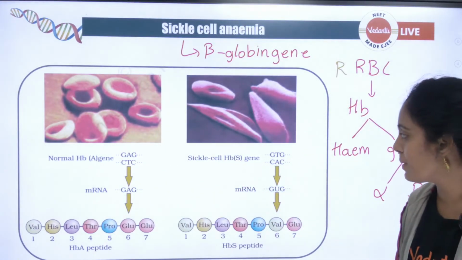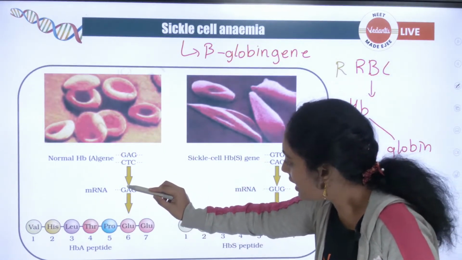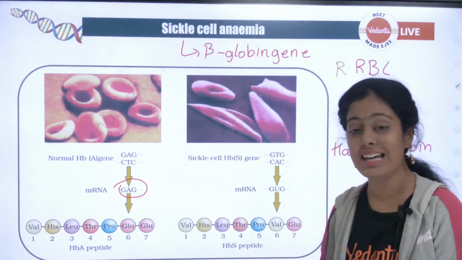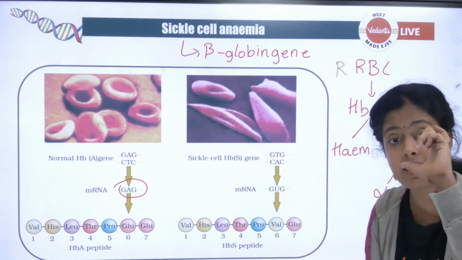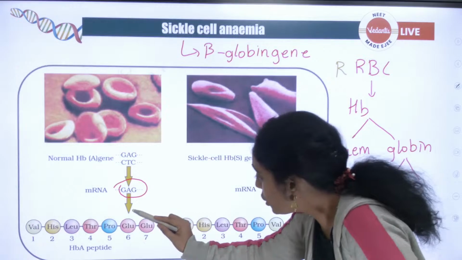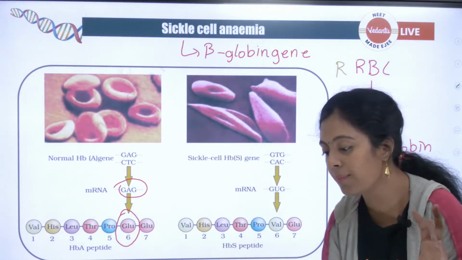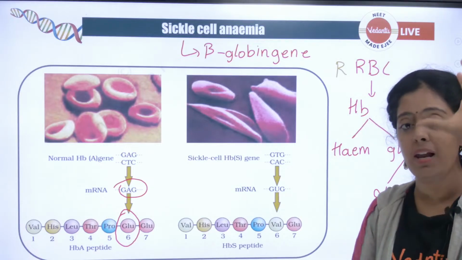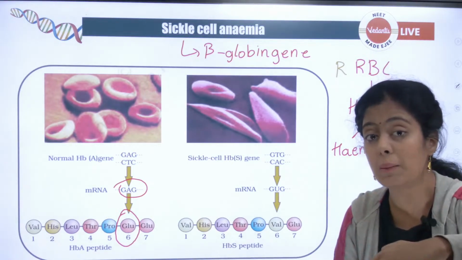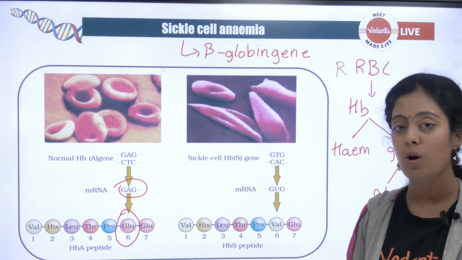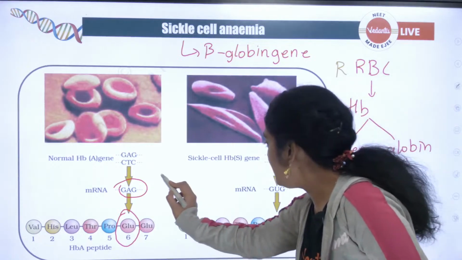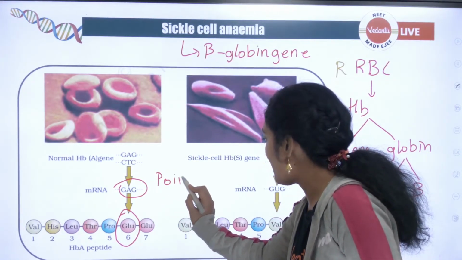Okay, what is happening, children? GAG is there. What is there in our mRNA? GAG is there. Glutamate is synthesized as the sixth amino acid. Okay, what amino acid is synthesized in a normal hemoglobin? Glutamate. That is also very very important. Now a point mutation happens. We saw it in yesterday's live, correct?